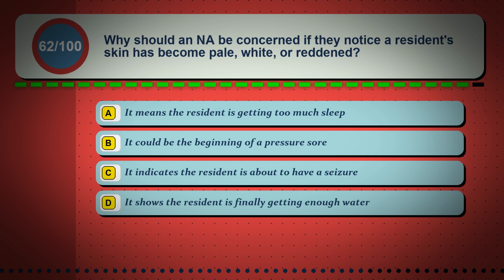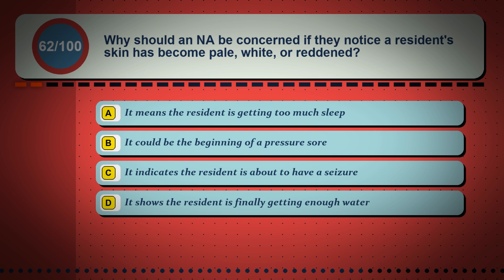Question 62. Why should a NA be concerned if they notice a resident's skin has become pale, white, or reddened? Option A. It means the resident is getting too much sleep. Option B. It could be the beginning of a pressure sore. Option C. It indicates the resident is about to have a seizure. Option D. It shows the resident is finally getting enough water.